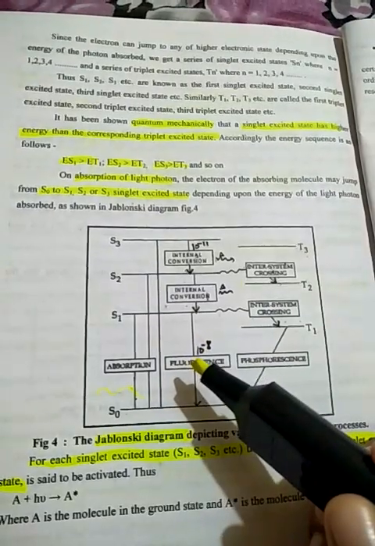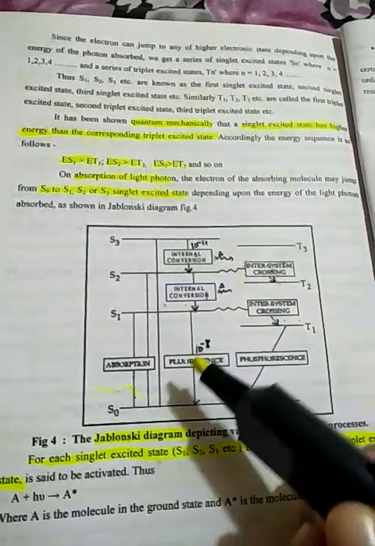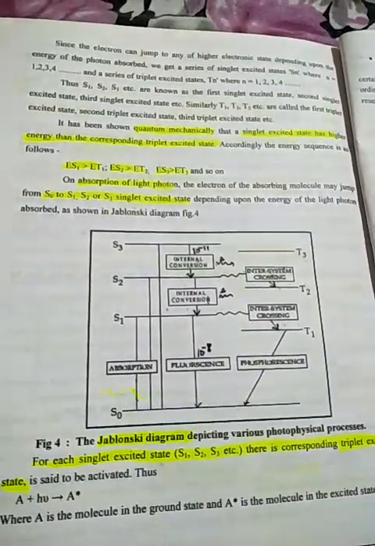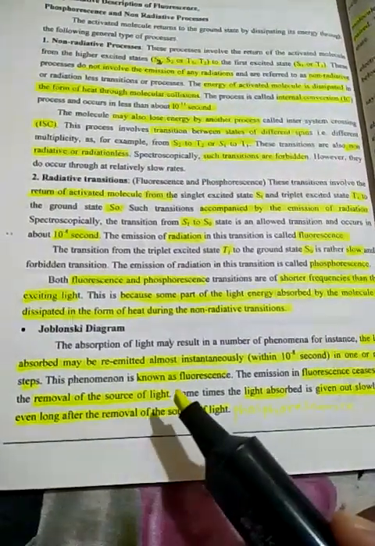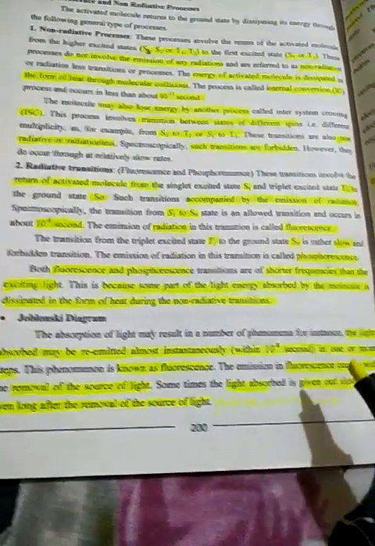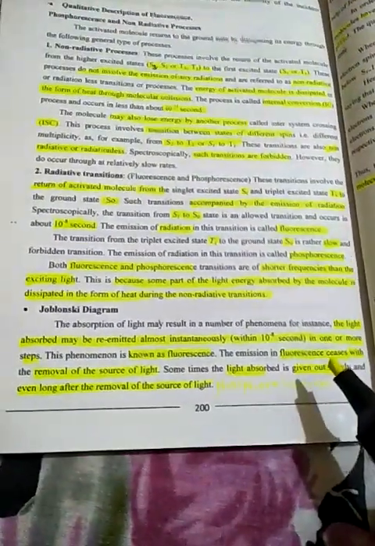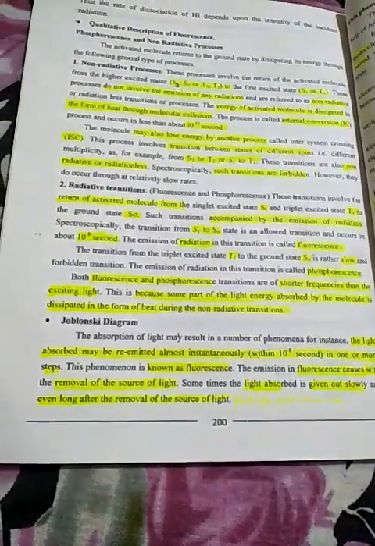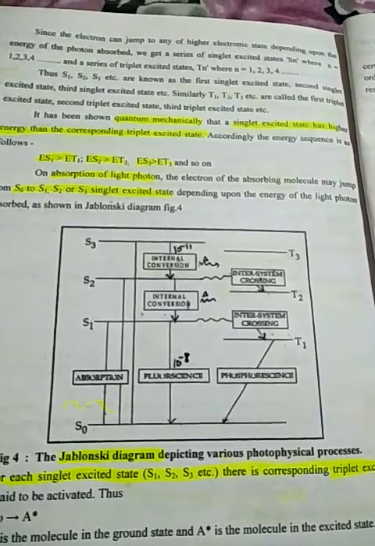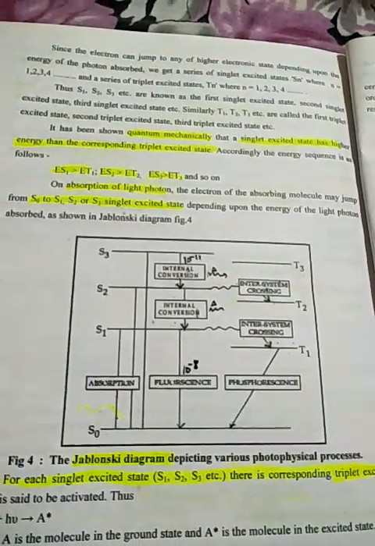Now the difference between fluorescence and phosphorescence is that fluorescence stops as soon as the source of light is removed. That is, fluorescence ceases with the removal of the light source, while if the light absorbed is given out slowly for a longer time even after the removal of the source, then it is called phosphorescence.